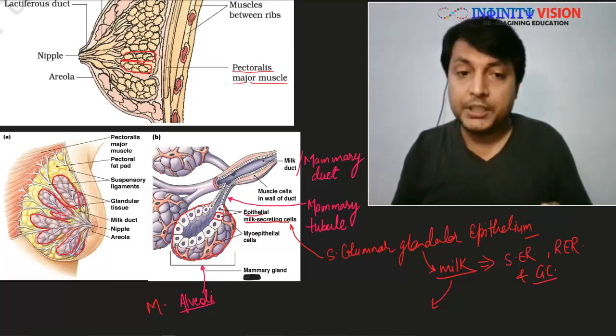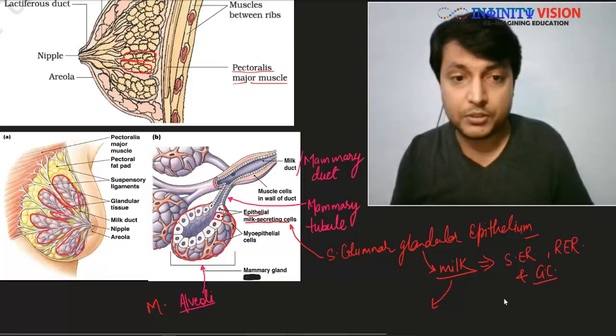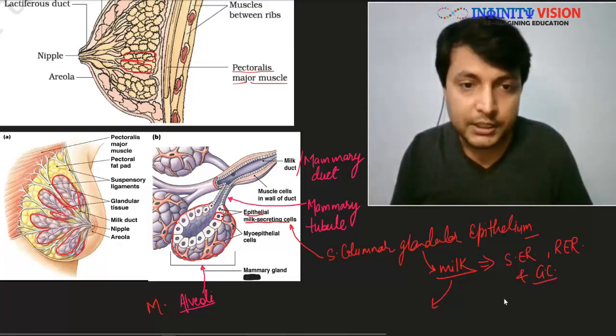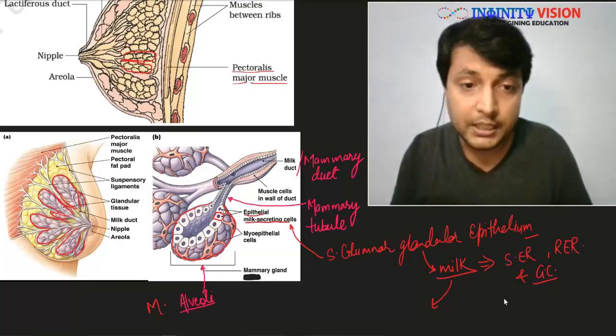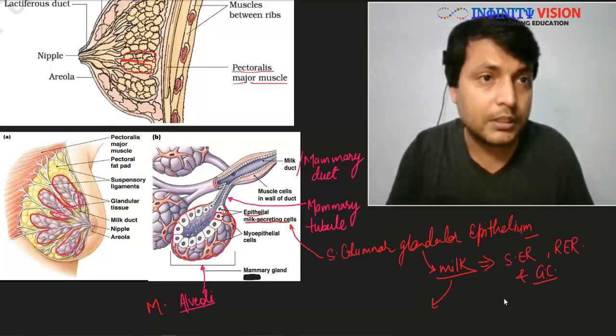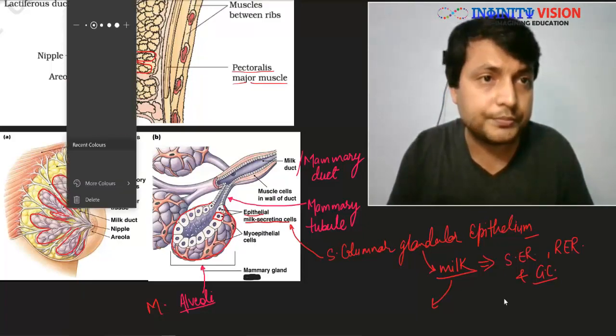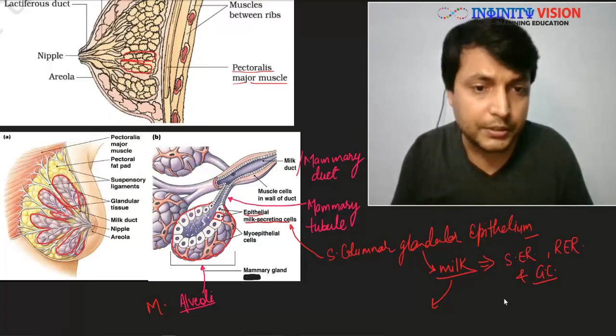Now once the milk is produced in this glandular epithelium, it is secreted into the lumen. I'm using white color for milk because milk is white. So these epithelial cells are going to produce milk and secrete it in this space. Can you see here? Let me make it bolder. So they are going to secrete it here in this space.